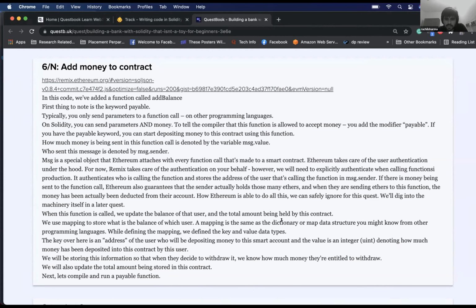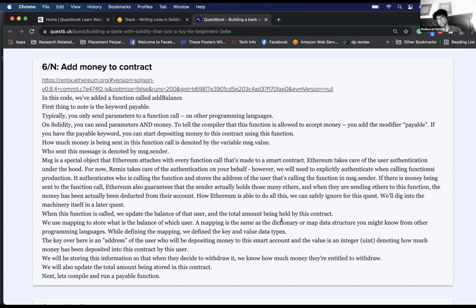And what does message.sender take care of, except what is written in this quest? Like you've mentioned authentication, who is calling, how much money they have. Is there something else as well that it takes care of? No, the only thing message.sender is used for is to make sure it's populated correctly based on who is calling this function. So if you change the account and call the function again, it will change the message.sender.